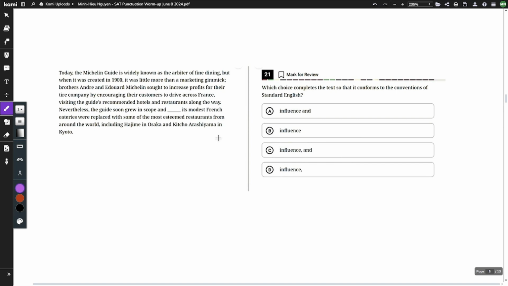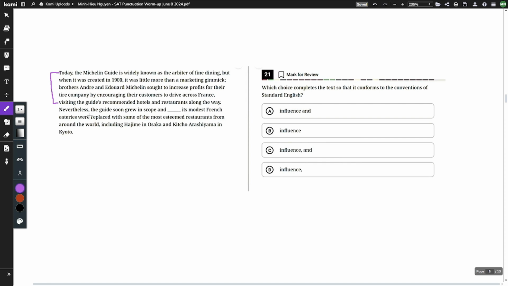Question number 5. Let's look at our answer choices. Unfortunately, we won't be able to eliminate any of them, so we do have to read the text. However, we don't need to read this whole blob of words. Instead, let's look at where our blank is, which is right here, and we're going to go to the start of the sentence. Everything before this point right here, which is all of this, can be ignored. We don't need to read any of that.